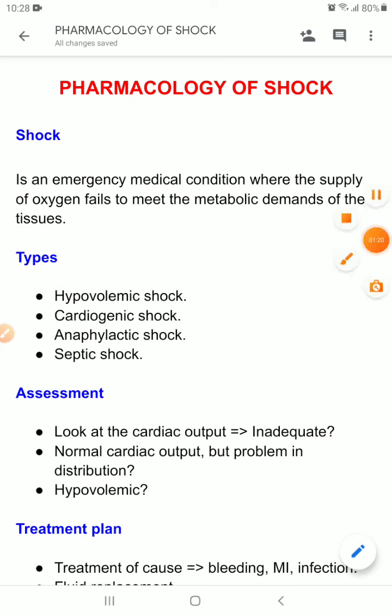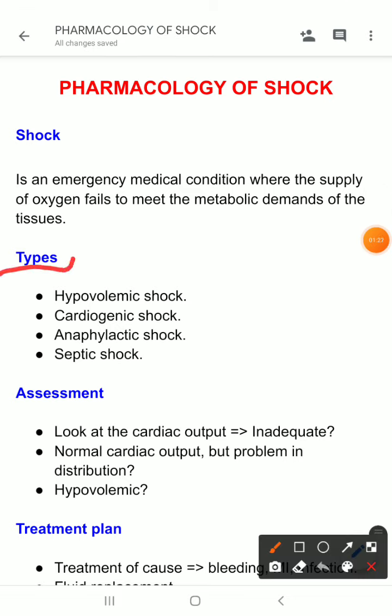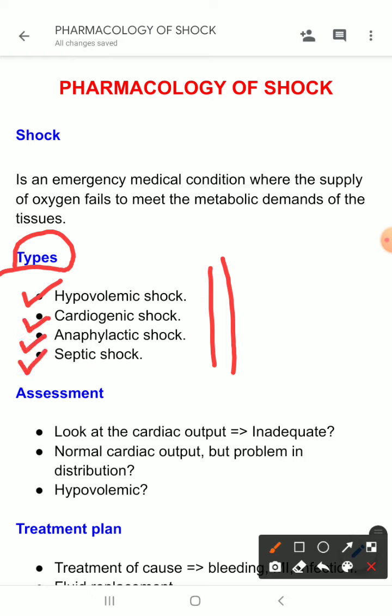Now let's look at the types of shock. Actually, this is not the standard classification of shock. I have just shown here the broad classes of shock. These are hypovolemic shock, cardiogenic shock, anaphylactic shock, septic shock, and there are also many other types of shock. But I have shown these broad classes here.